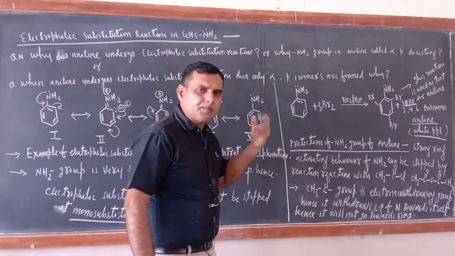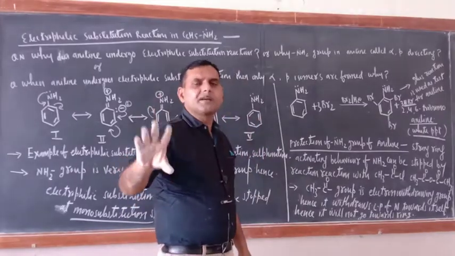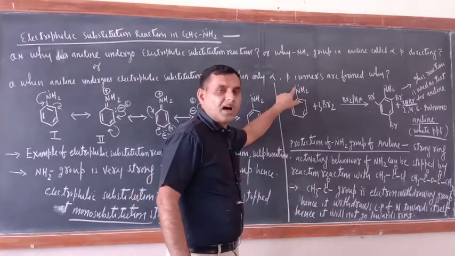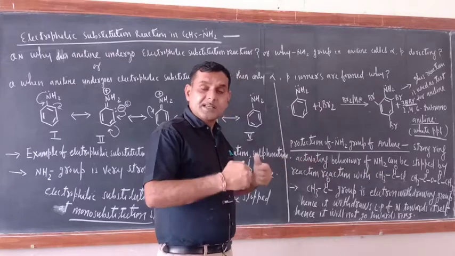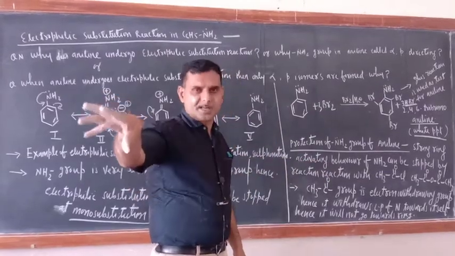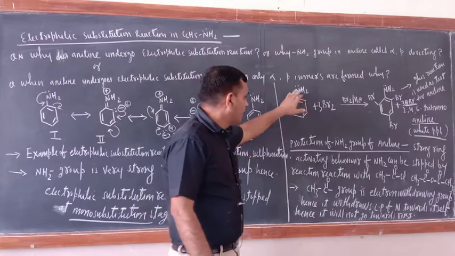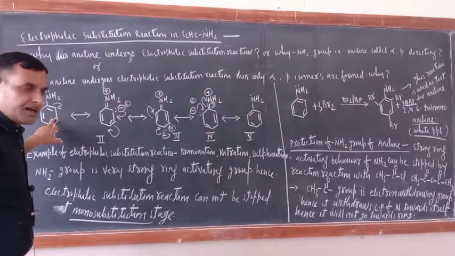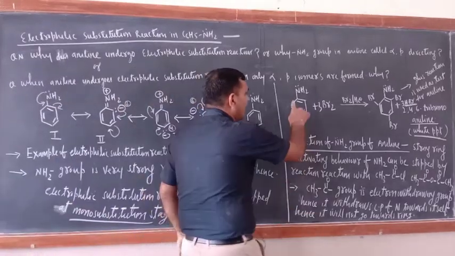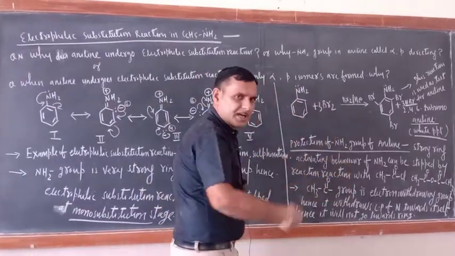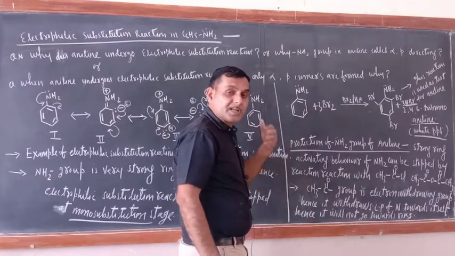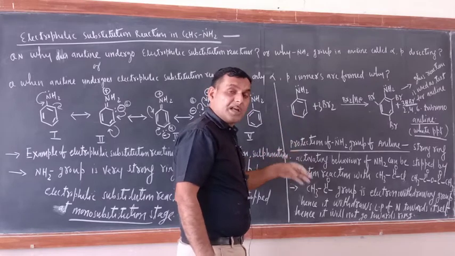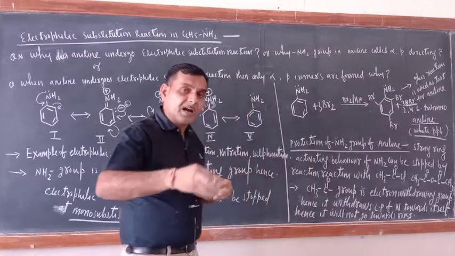What is the meaning of protection? Protection is nothing but channelizing the lone pair of electrons of N of the NH2 group towards itself instead of towards the ring. If no group is there, these electrons will come towards the ring. But if someone is there who can channelize these electrons towards itself, then instead of going towards the ring, they will go towards that group. So the ring will not be activated much.